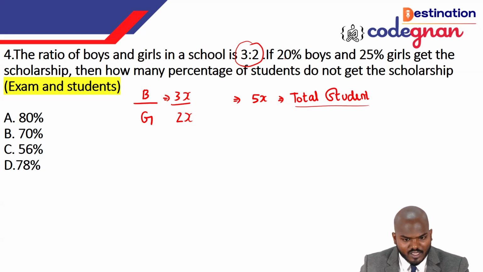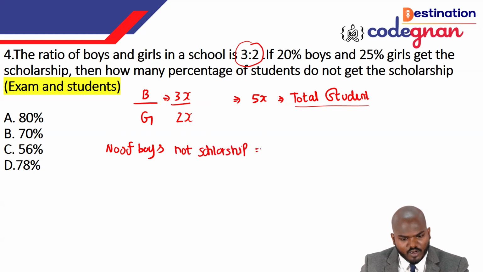So 20% of boys getting the scholarship means 80% of the boys didn't get any scholarship. So totally, the number of boys not getting the scholarship.